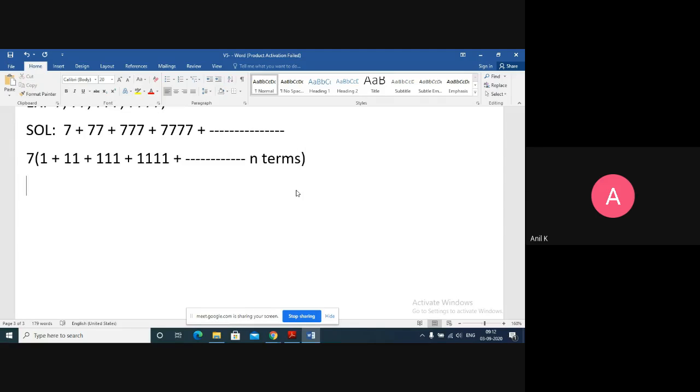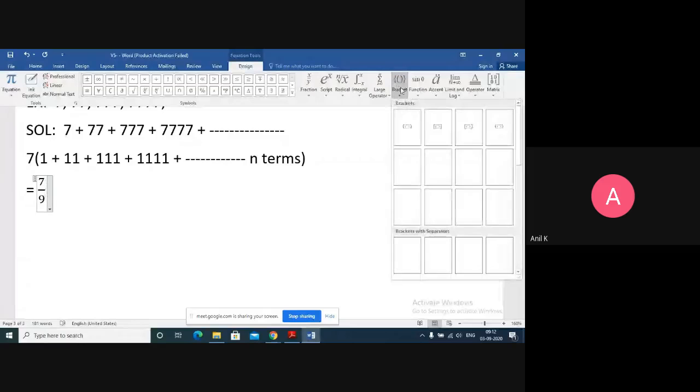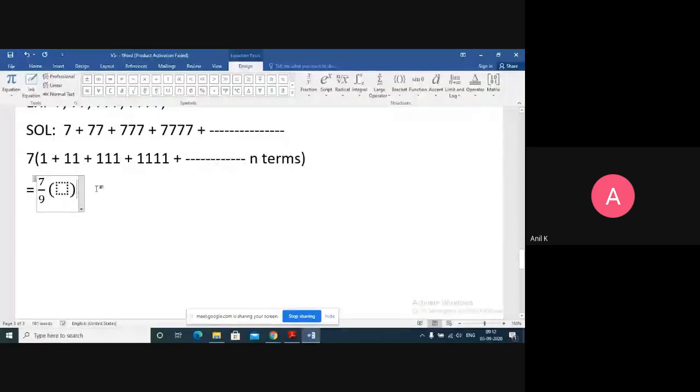Now what I do here is I'll multiply and divide with 9, both numerator and denominator. So it will become 7 upon 9 into, if I multiply the numerator with 9, I can multiply that 9 in the brackets.